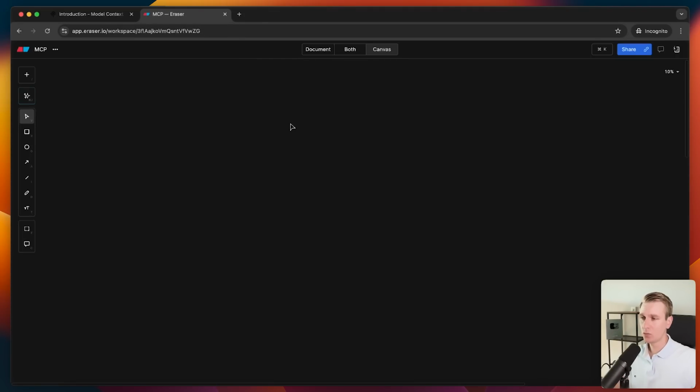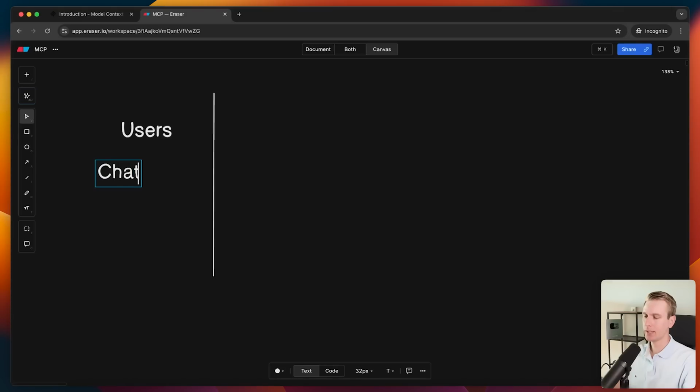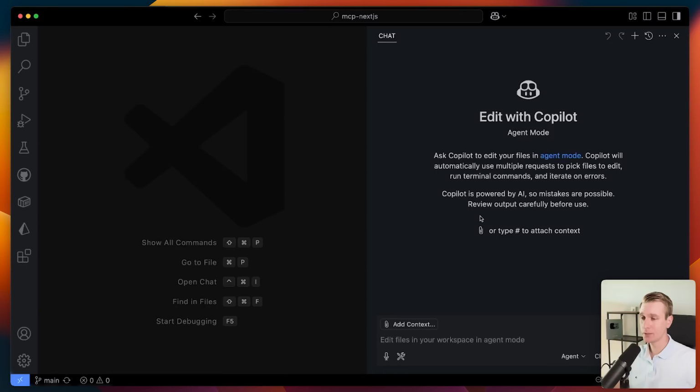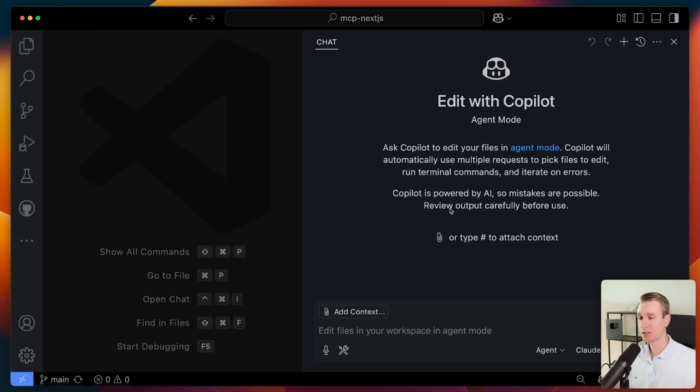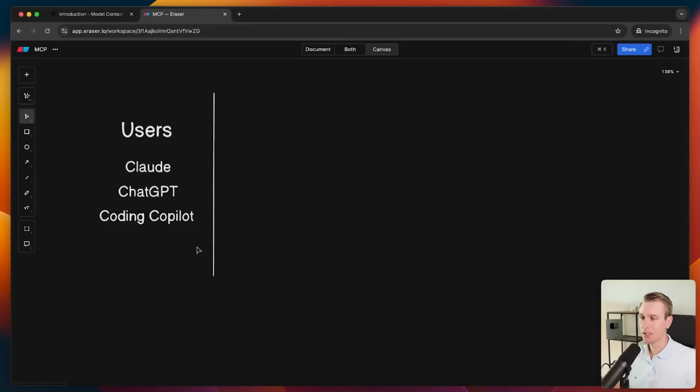for why we even want this. So on the one side, we will have users, and they are in a lot of applications these days. They are in ChatGPT, they're in Claude Desktop, and you've probably been using at least one of those. I'm actually in ChatGPT all the time. And if you're a developer, you've probably also been using some kind of AI coding copilot. So here in Visual Studio Code, for example, I have the GitHub Copilot where I can also type. And there are many other applications, but the point is that this is where users currently already are, but more and more will be as well.